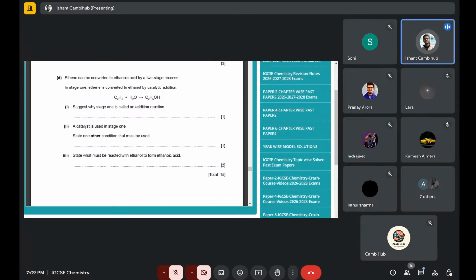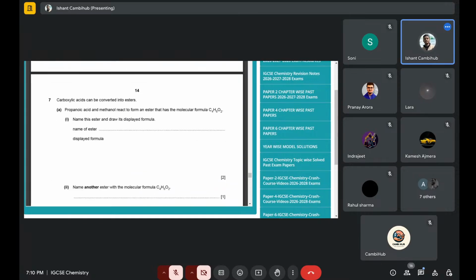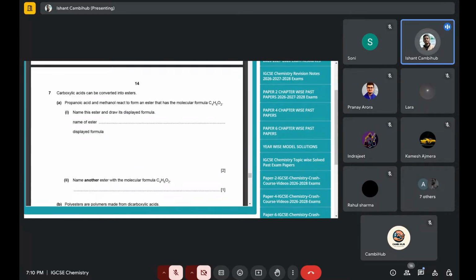And then these are the addition reactions. State one other condition that must be, so clearly they have mentioned. Now if you don't see this line, catalyst which is used in a stage, and you just write catalyst here, then you'll of course lose, because catalyst is already mentioned here, and if you write catalyst, of course you won't get marks for that. Then name of the ester and all.